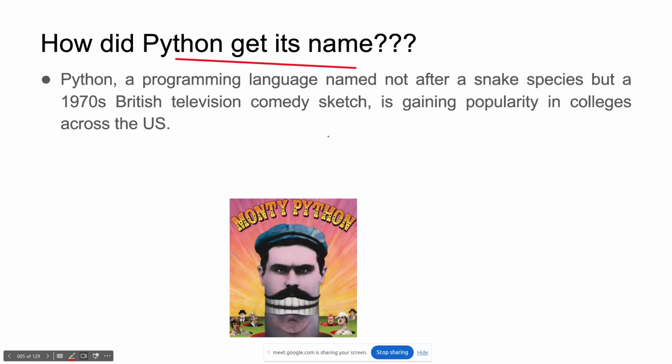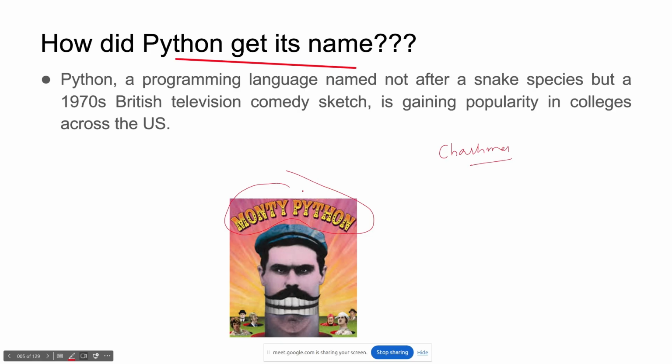The creator of Python gave the name Python from this. There is a show, Monty Python, right? In India we watch Tarak Mehta Ka Ulta Chashma, right? If I created one language, I would have given it the name Chashma, right?